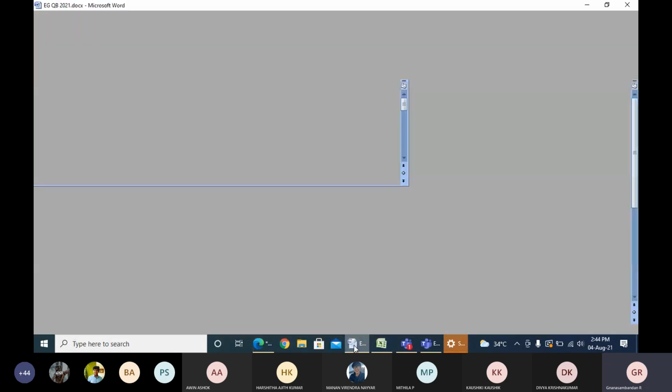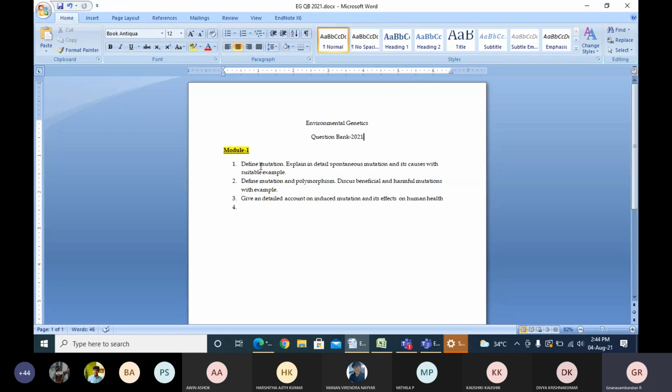If the question comes in the exam, define mutation, explain in detail spontaneous mutation and its causes with suitable example.